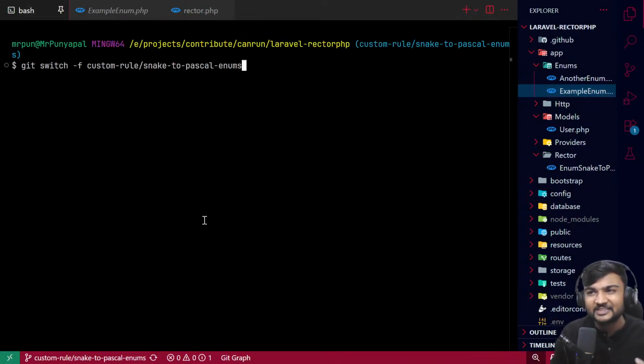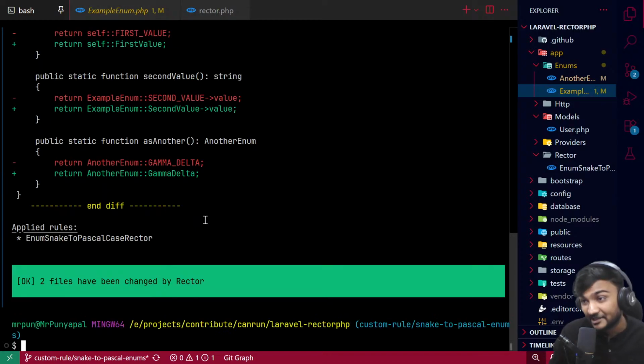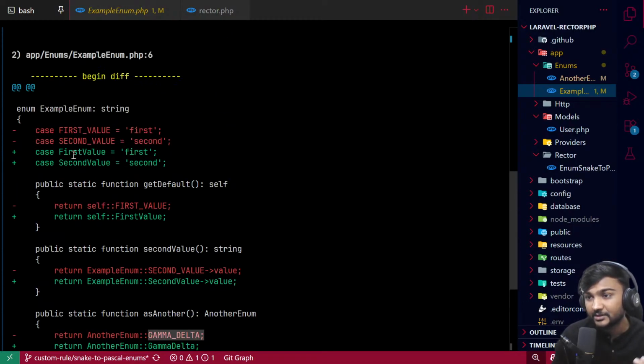Okay, so let me run it first and explain later. Let's run it and see what happens. See, what actually happened is it converted gamma delta, which was in snake case, to Pascal case. Same for here, for here, for here.